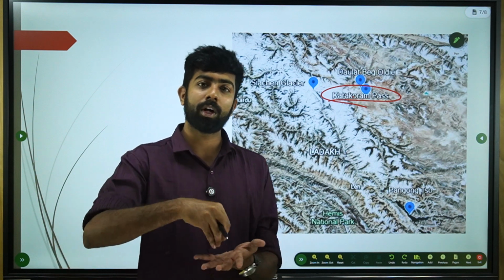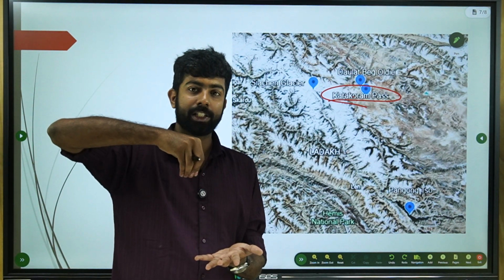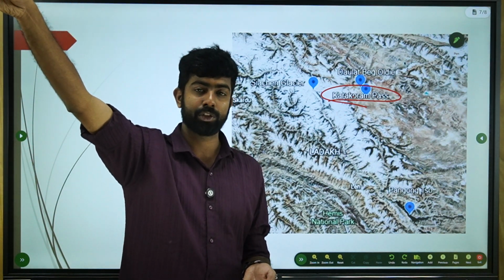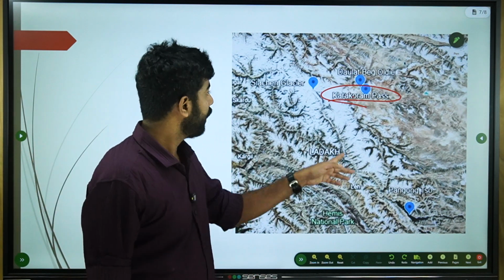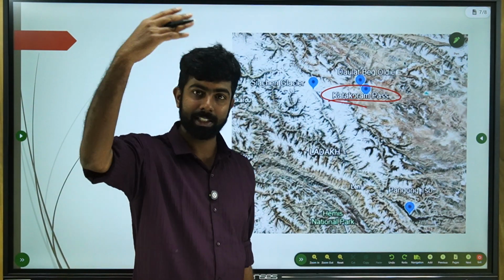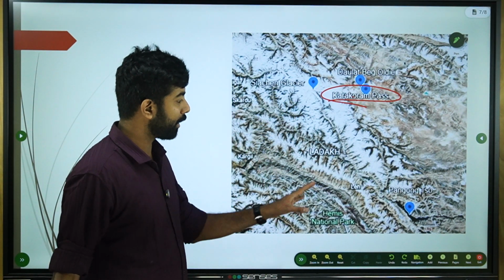If you know that Daulat Beg Oldi was a location on the ancient Silk Route, on the historic winter road we call Zamistan, connecting to Yarkand County in China, you can say Karakoram Pass, because Karakoram Pass is the pass through which India connected with Tibet. Siachen Glacier is a little far away. So I hope this is clear.